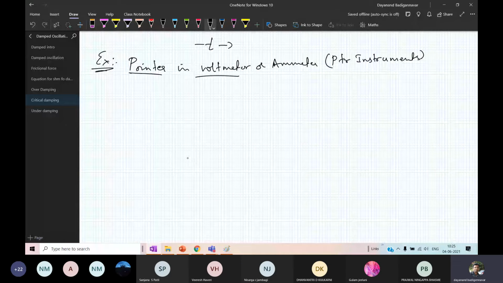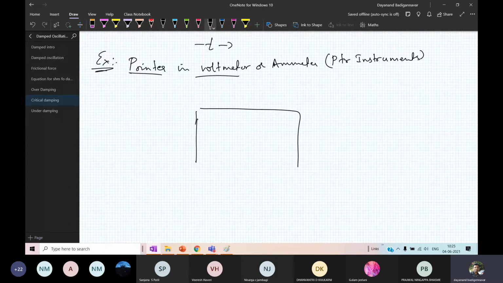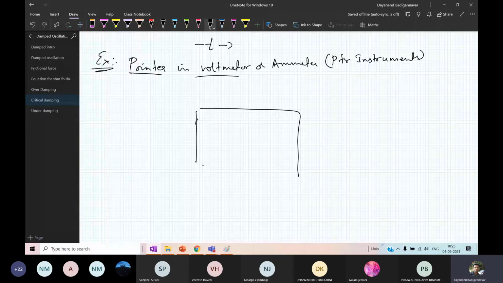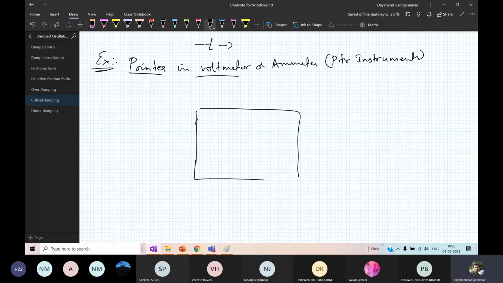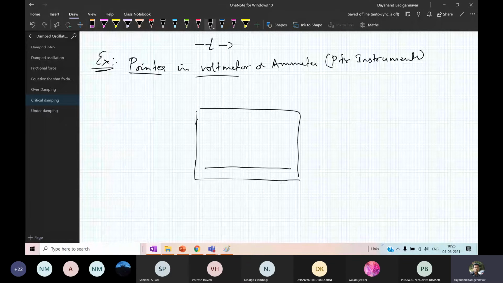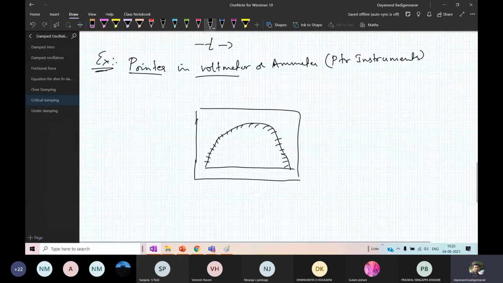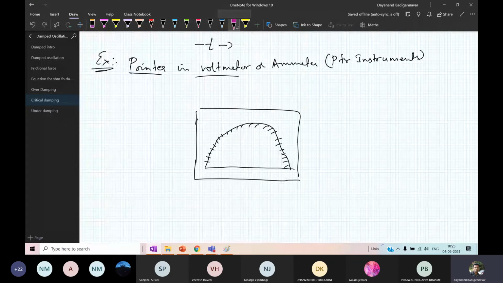So this is a meter, like this. These are the readings in the meter. They will calibrate it and write the scale. This is the scale on the meter, and there is a pointer. That pointer is here, along the axis.